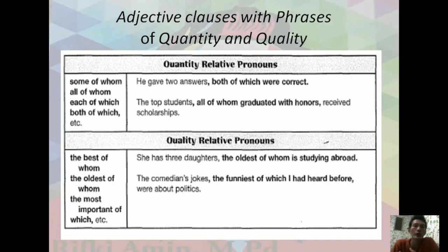She has 3 daughters, the oldest of whom is studying abroad. Why do we need the adjective here? To modify the noun. She has 3 daughters. Which one of the daughters? The oldest of whom is studying abroad. So there are 3 daughters here, and we explain one, the oldest of whom is studying abroad.